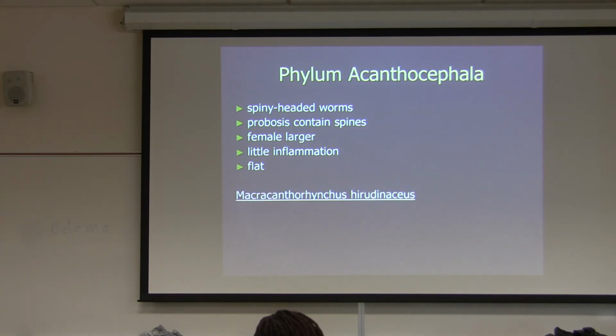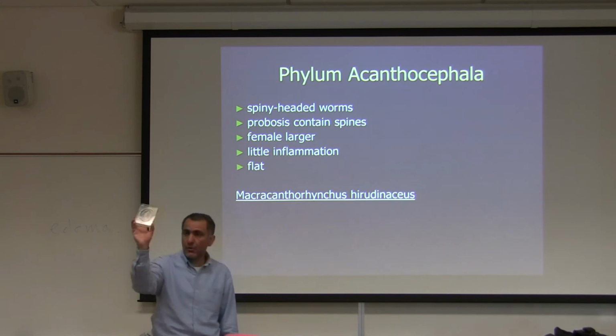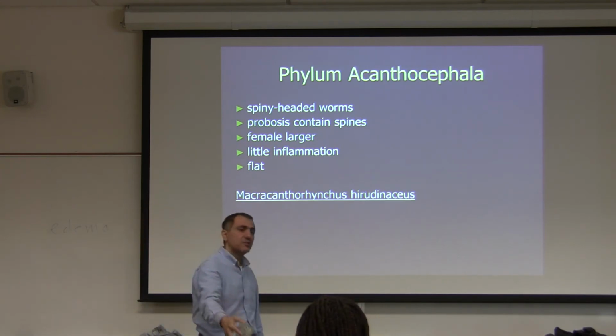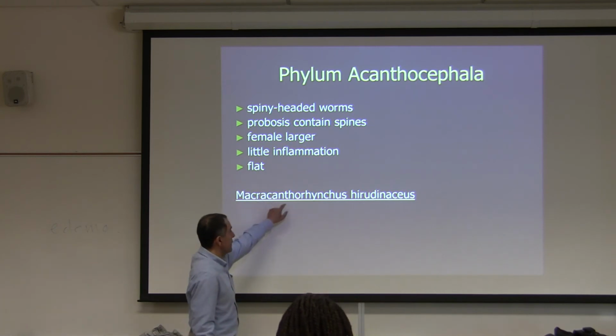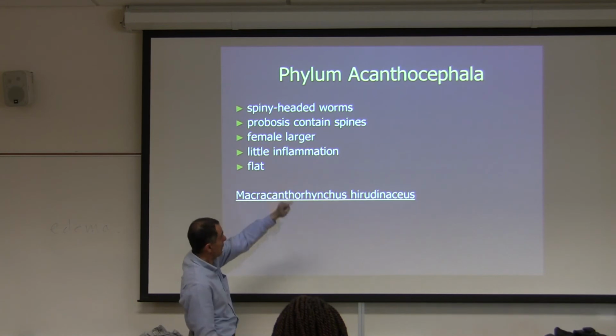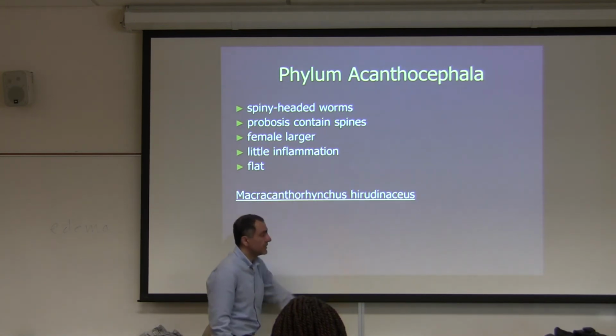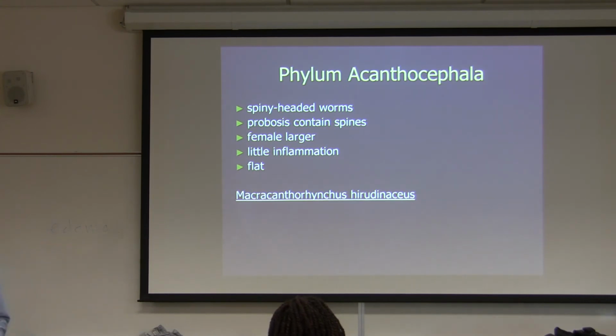I have asked this in past lab practical exams. The name of the genus that you are dealing with, the name of the organism that we have in the lab, is Macracanthorhynchus: macro means large, acantho means spiny, rhynchus means head, spiny head, okay, and hirudinaceus is the species name. There is a meaning for that as well, I forgot now, I think it's in your textbook.